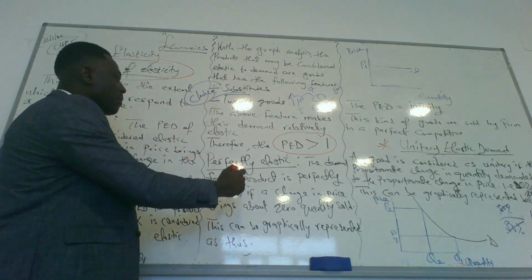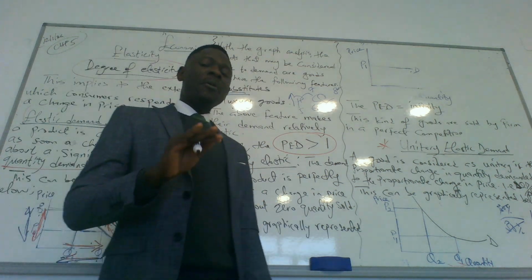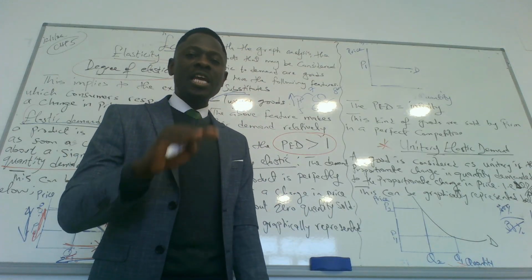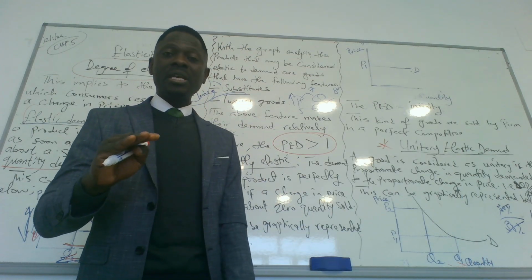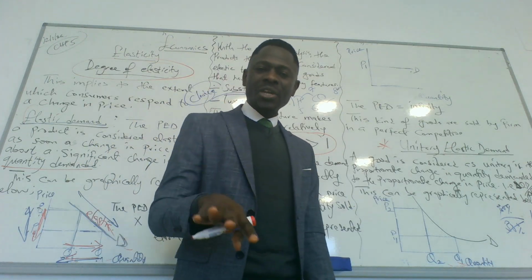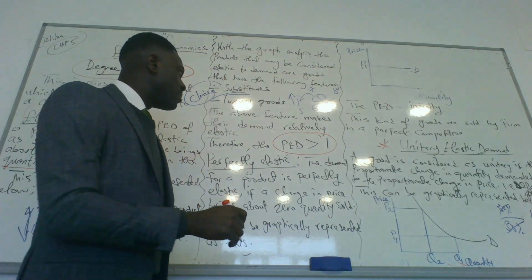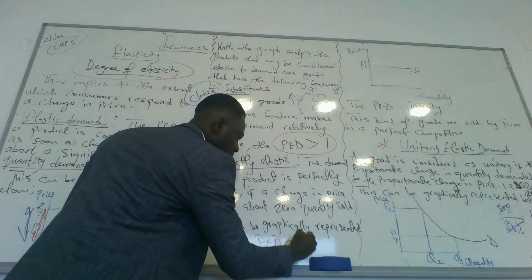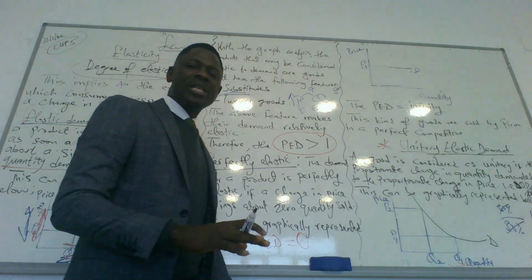Then we have perfectly elastic. For perfectly elastic, it simply means a change in price brings about zero change in the quantity demanded. It simply means a change in price does not change the quantity demanded. That's perfectly elastic. So it simply means the PED is 0. The PED is 0. So this is perfectly elastic.